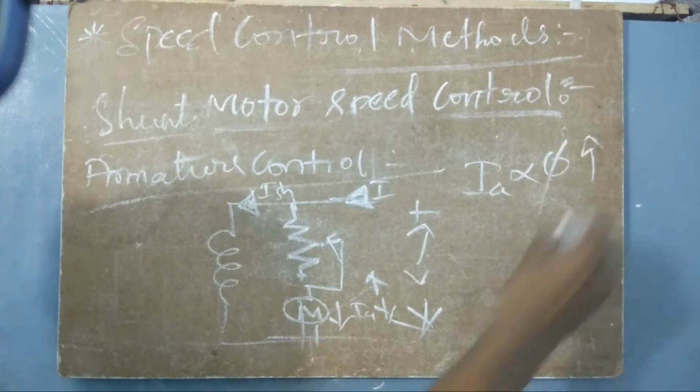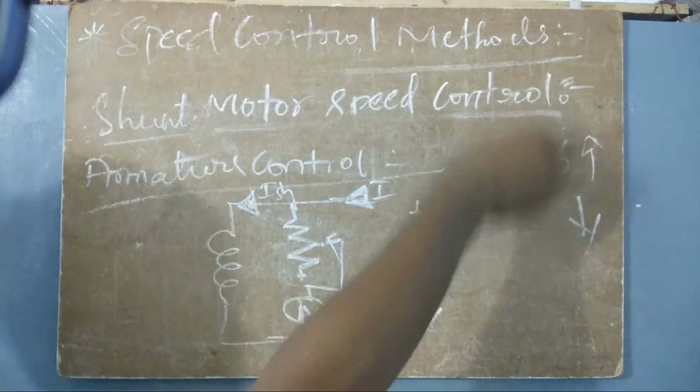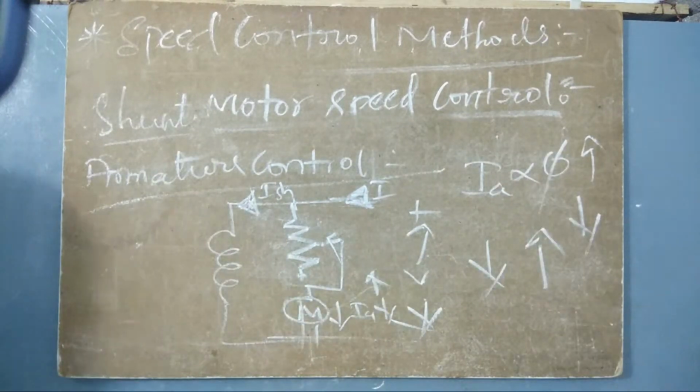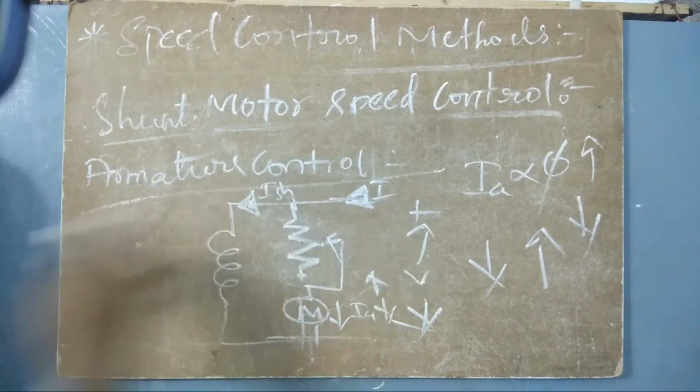If IA is less, the flux also is going to be less. If flux is high, the speed is low. If flux is low, the speed is high. So this is what the armature control means.